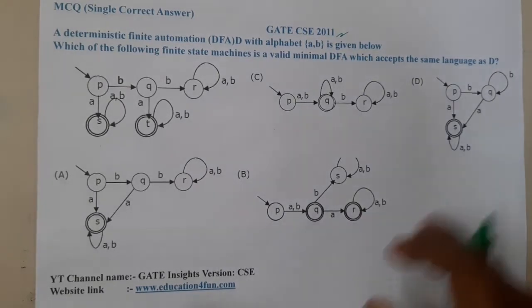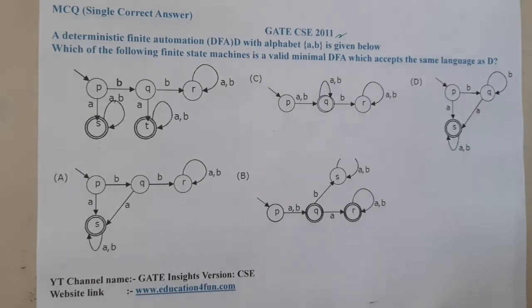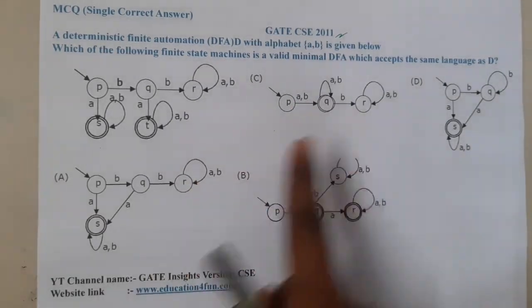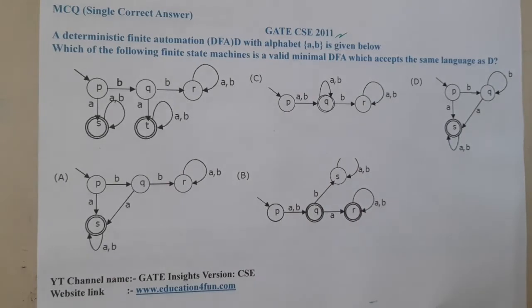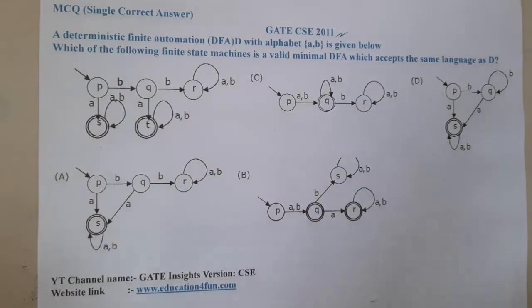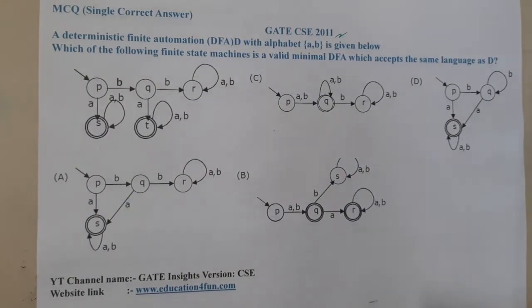There are two approaches to solve these types of questions, guys. The best and first approach is to minimize it. Or else you can cross-check with particular strings, since there are total 3 diagrams which will not be the correct answers. You can take some strings and start matching between them. So shall I do both methods? Let us try both methods. Let us first try the trial and error method.